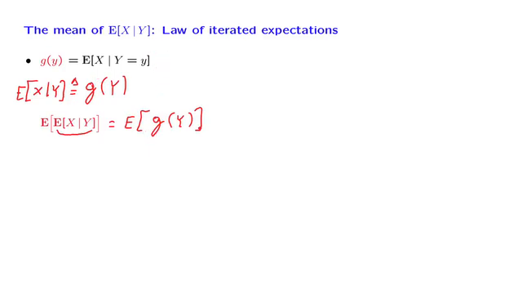How do we calculate the expected value of a function of a random variable? Here we use the expected value rule. Assuming that y is a discrete random variable, the expected value rule takes this form.